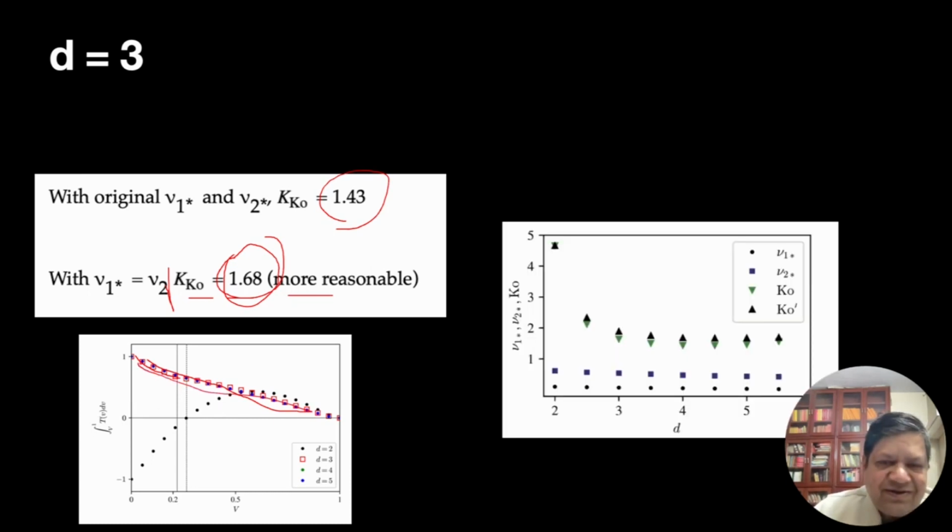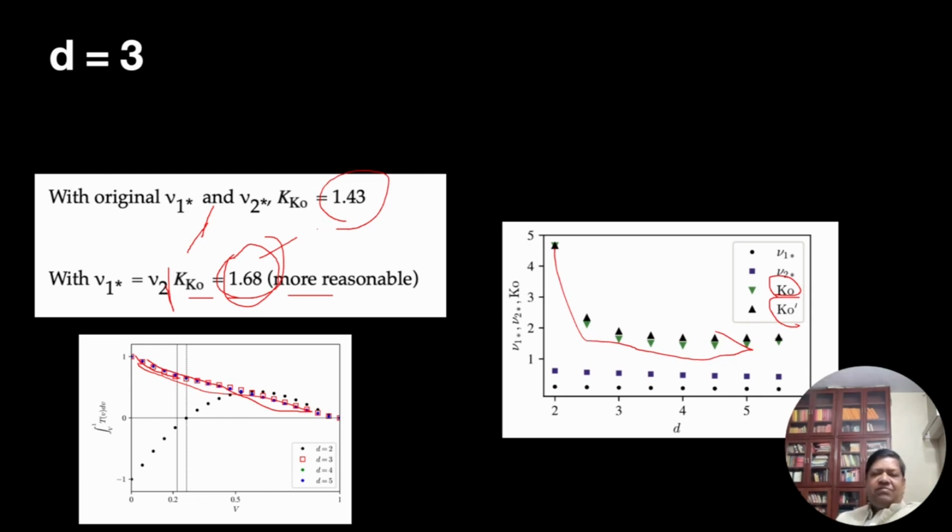Well, I'm sorry, not here. This is the Kolmogorov constant. Here, two of them. One is with the constant, both were equal, and another one is with original U1 and U2 star. In any case, these two procedures are slightly different, but the numbers are not too different. Okay, so the Kolmogorov constant for D equal to 3 is quite okay.